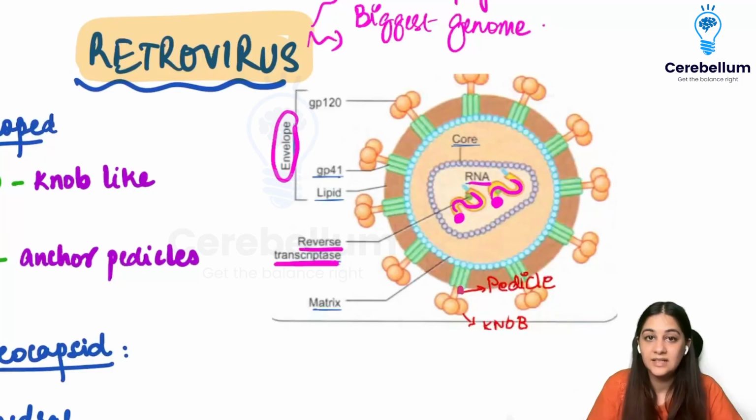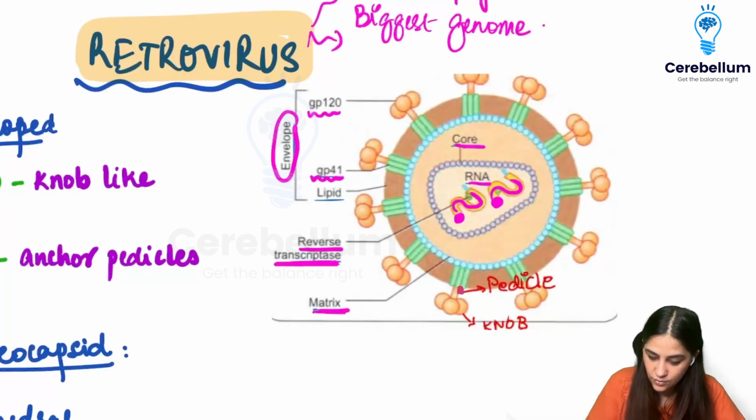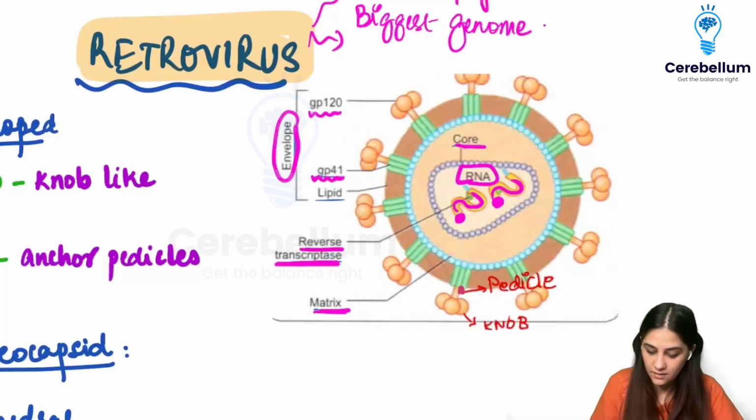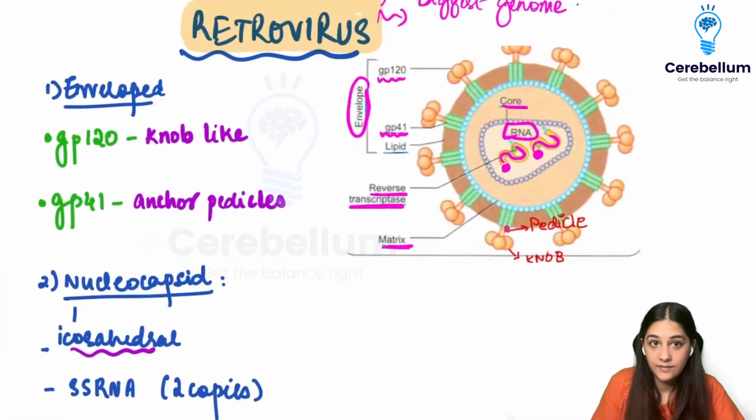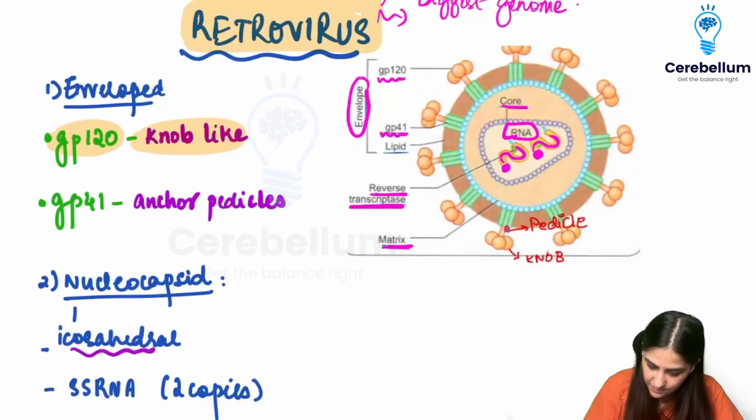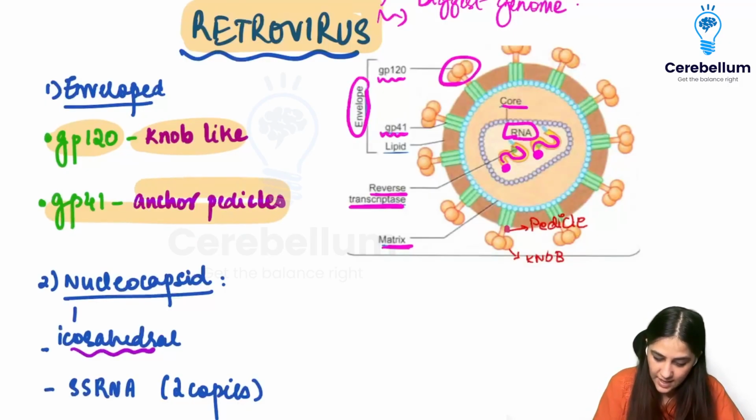And in the envelope, it contains mainly two types of proteins. One is your GP, or glycoprotein, 120 or 41. Then it has a matrix, it has a core. This core is going to contain the RNA, and this RNA contains two copies of single-stranded virus. Now, when we talk about the envelope, the GP 120 is a knob-like structure, and GP 41 is the anchor.